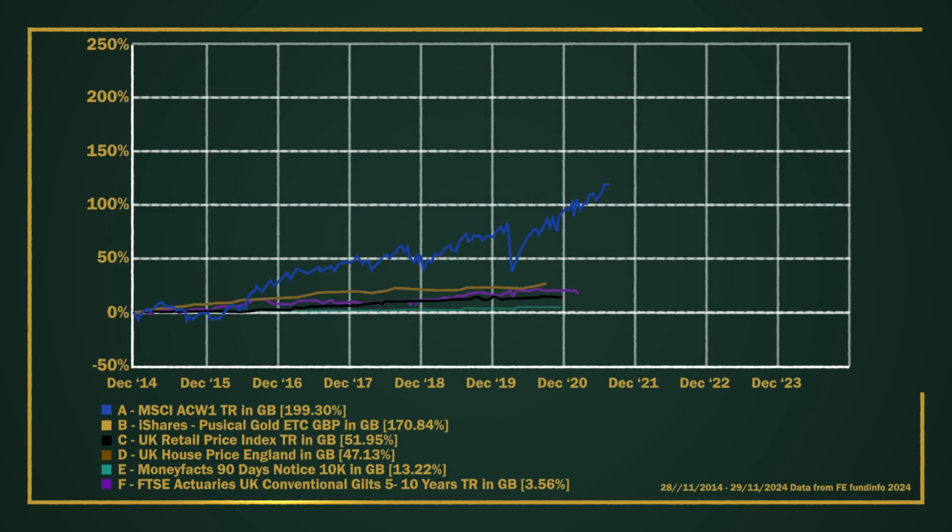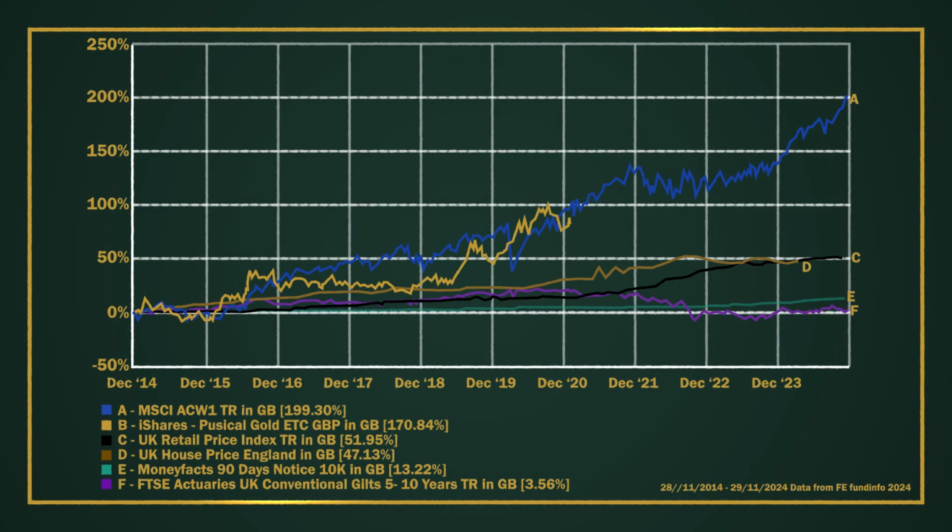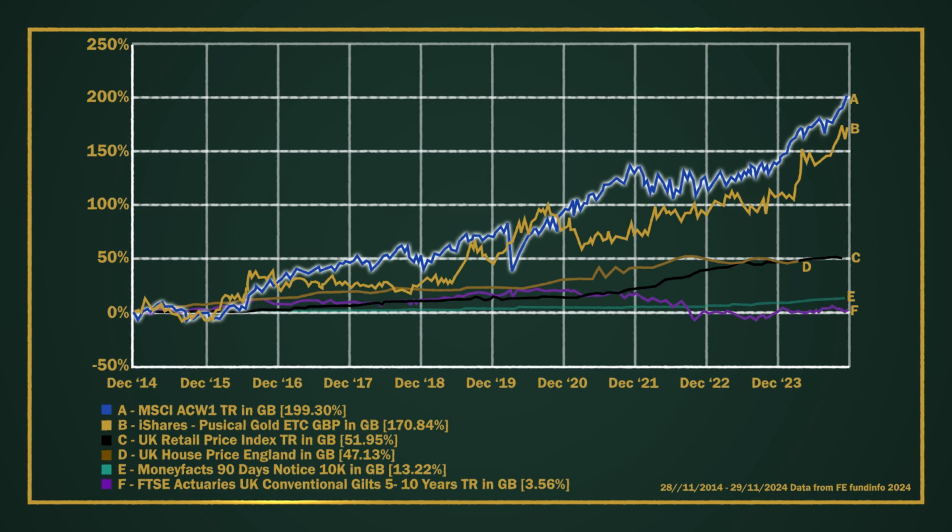So next we are going to look at the returns of these assets over the last 10 years, and this time add gold onto the graph as the software captures the data from this point. To measure the gold price, I'm going to use the iShares Physical Gold ETC fund, so it will be reduced slightly for charges. Now we can see that global equities have again been the star performer, and this time has beaten gold. Only global equities and gold have beaten inflation over this period.